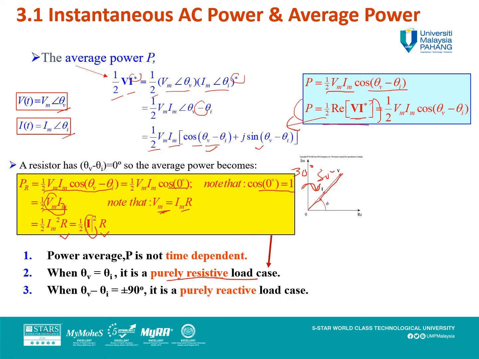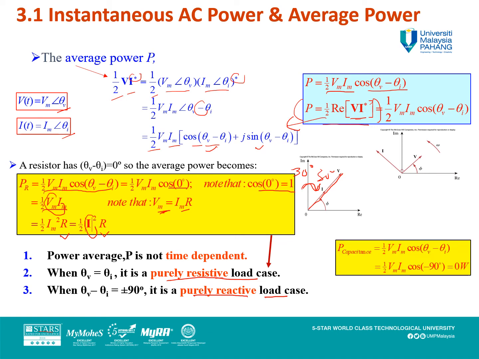The next case is when theta V minus theta I equals plus or minus 90 degrees, which is a purely reactive load case. That means inductance and capacitance. If you remember, when you have capacitance, V and I are not in phase. They are out of phase by 90 degrees to each other. So when you include it in the equation half Vm Im cos of theta V minus theta I, you get minus 90 degrees for the capacitance, so you get 0 watts.